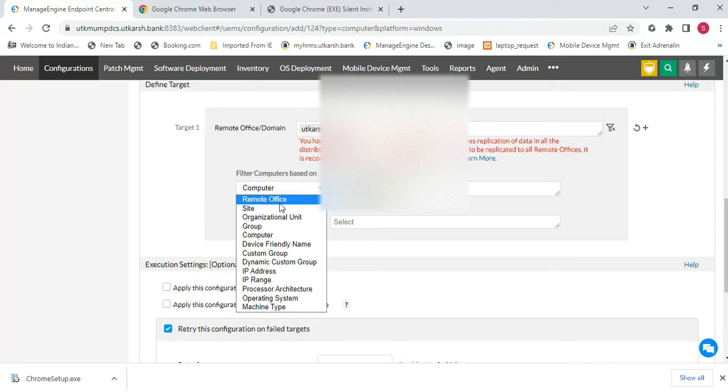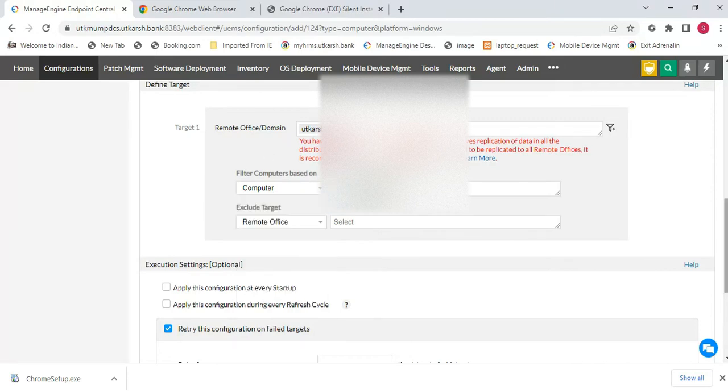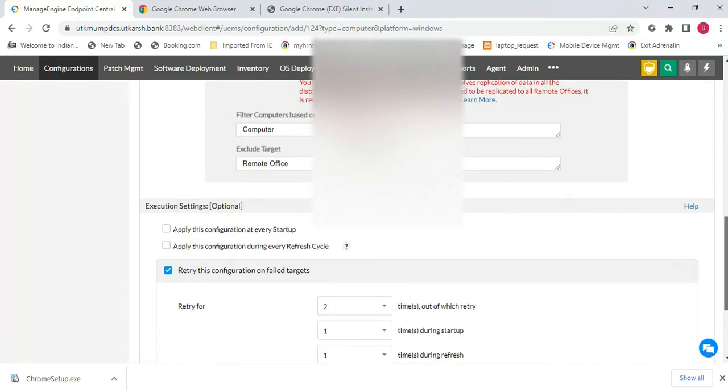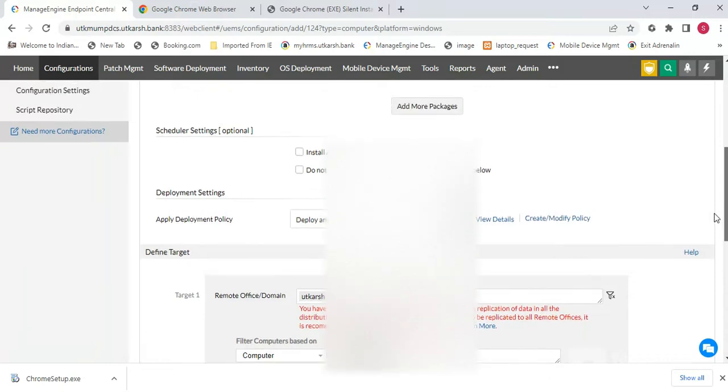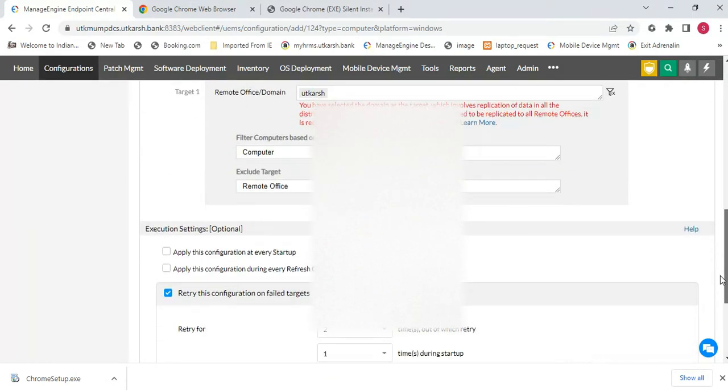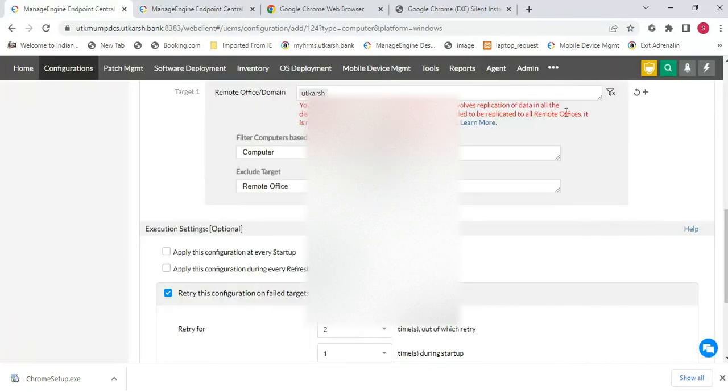Want to create a remote office, or you want to deploy to multiple computers? If you want to deploy to multiple computers, you need to create a custom configuration. Like here, I am showing you in the admin tab.